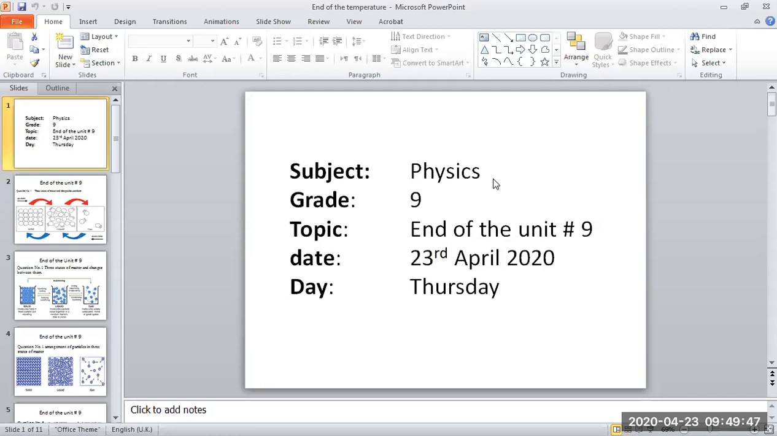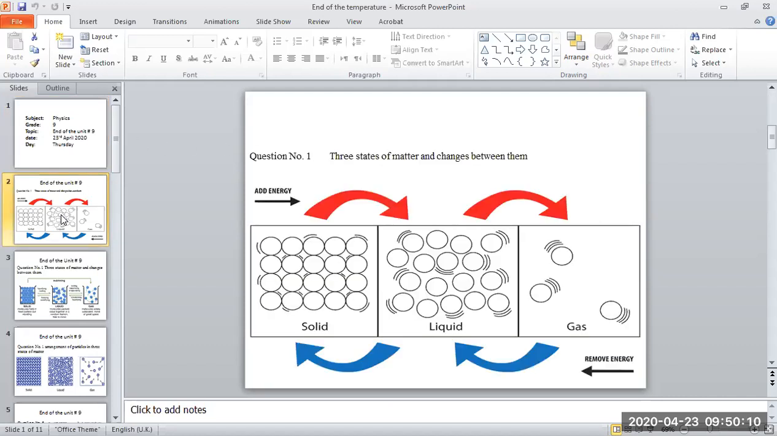Today we revise our chapter 9. We finish this last lecture, and today we revise and finish the end-of-chapter questions. The basic things we revise: half today, and half next lecture. First of all, we describe solid, liquid, and gas. What is the particle arrangement in solid, in liquid, and in gas?